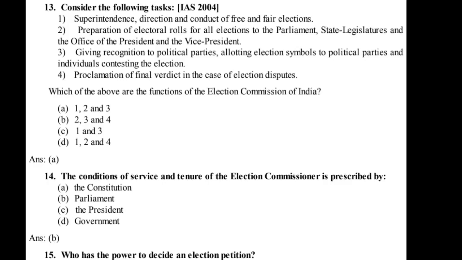Which of the above are the functions of the Election Commission of India? A. 1, 2 and 3. B. 2, 3 and 4. C. 1 and 3. D. 1, 2 and 4. Ans. A. 14. The conditions of service and tenure of the Election Commissioner is prescribed by A. The Constitution. B. Parliament. C. The President. D. Government. Ans. B.